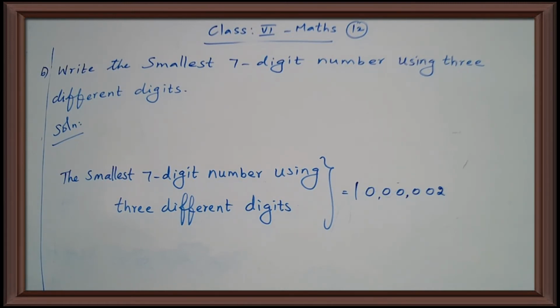Write neatly. Write the smallest 7-digit number using 3 different digits. Okay. The smallest 7-digit number using 3 different digits is equal to 10 lakh 2. I hope you have written. Okay. The next question, 7th one.